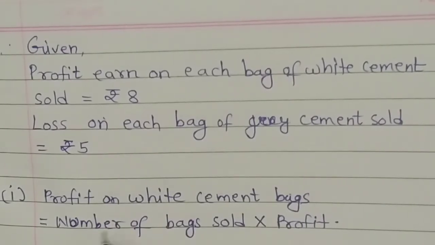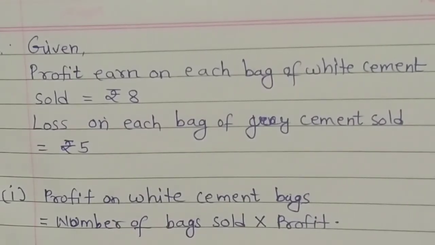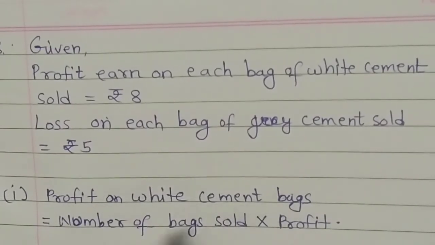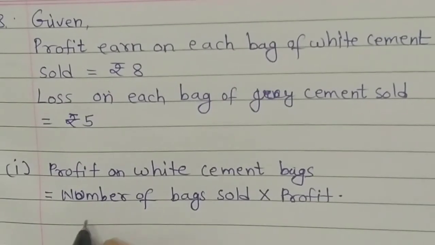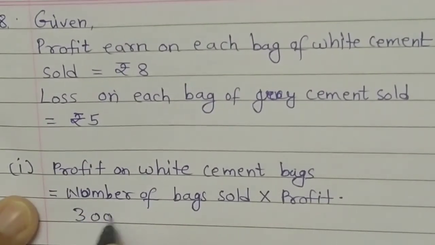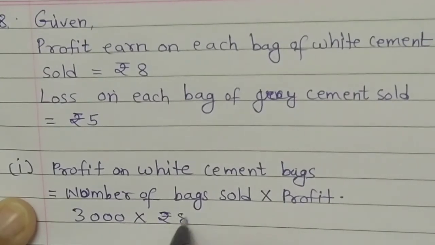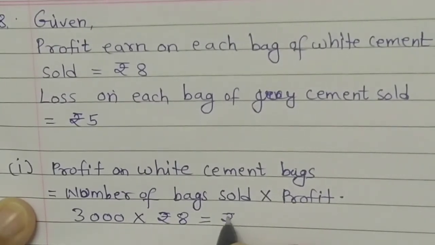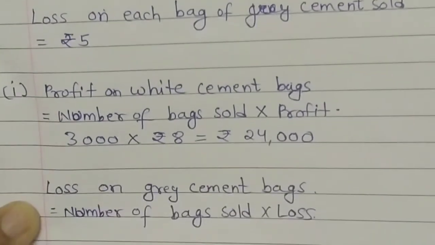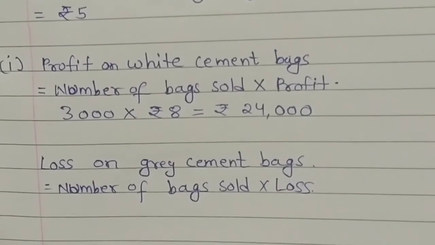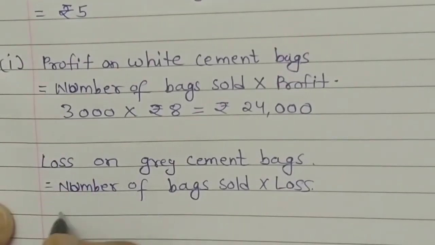So first we find the profit of white cement and the loss of grey cement. Profit of white cement bags is the number of bags sold multiplied by profit. Here the number of bags is 3000 multiplied by rupees 8. So we get the answer rupees 24,000. Next, loss on grey cement bags: number of bags sold and loss.